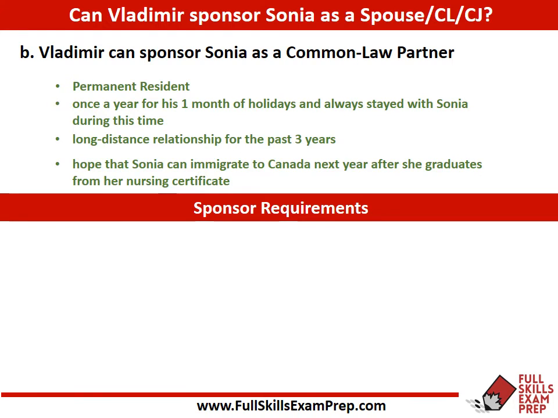Okay, so when we look at Vladimir and the scenario, we can see again Vladimir's a permanent resident. He goes to Dominican Republic for about a month a year. They've been in that long-distance relationship for 3 years. And they're hoping that Sonia can immigrate to Canada to be with Vlad after she graduates from school.